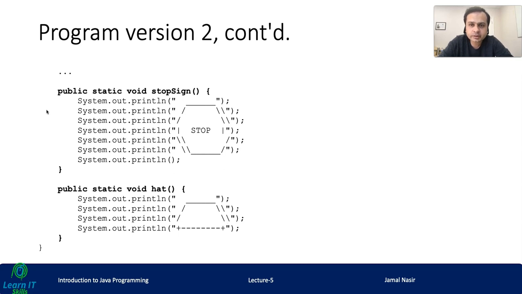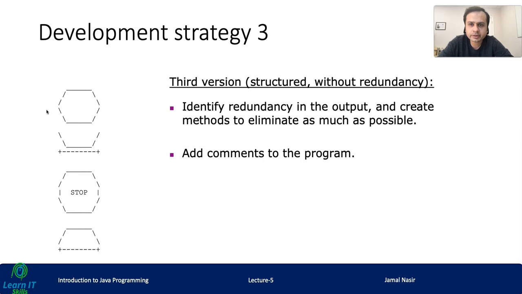So what would be the third strategy? We have put some structure, right? But obviously the previous strategy has redundancy. So the third version should be structured and without redundancy. We have to identify redundancy in the output and create methods to eliminate as much as possible, right? And obviously we have to add comments to the program.